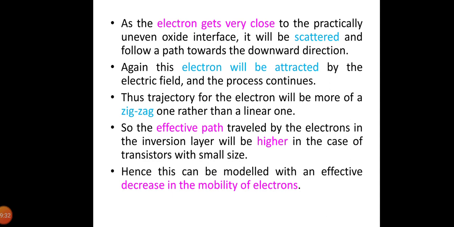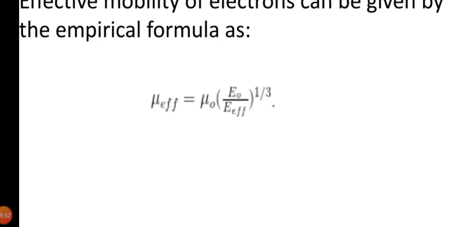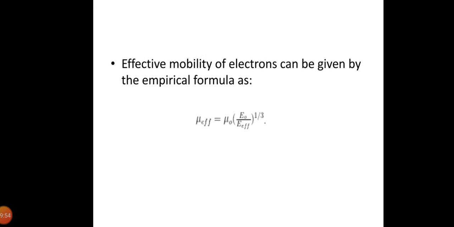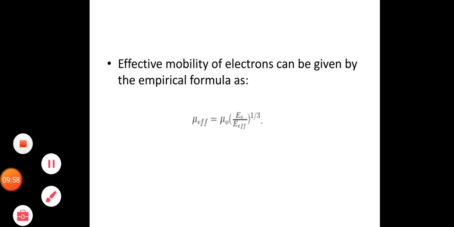So, the effective path traveled by the electrons in the inversion layer will be longer in the case of transistors with a smaller size. Hence, this can be modeled with an effective decrease in the mobility of electrons. Therefore, the effective mobility of electrons can be given by μ0 times (E0 divided by E effective) the whole power 1/3.